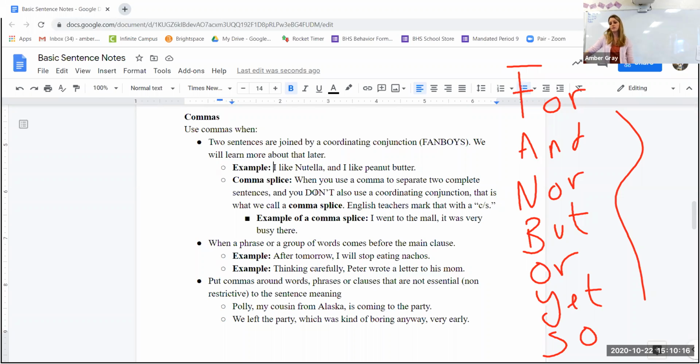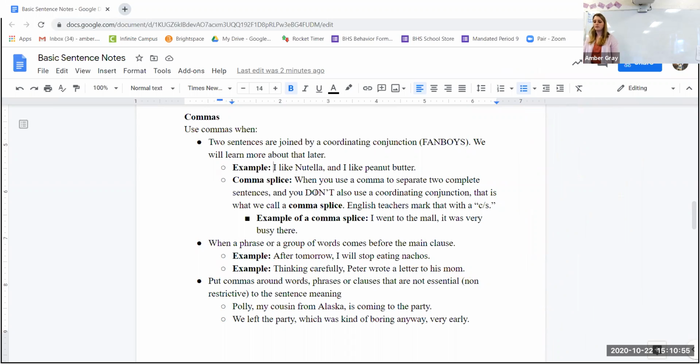Another way to use commas is when a phrase or group of words comes before a main clause. So if you have a dependent clause or a phrase before your main clause in a sentence, you set that off with a comma. So: After tomorrow, comma, I will stop eating nachos. Thinking carefully, comma, Peter wrote a letter to his mom, okay? Because he was tired, comma, Peter went to bed. These are both the main clauses in the sentence, okay? You have a phrase or clause coming before them, and you set those off with commas.